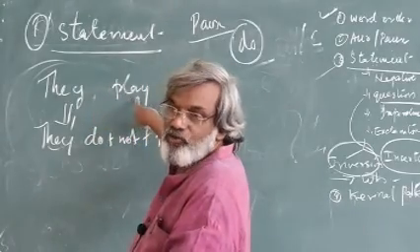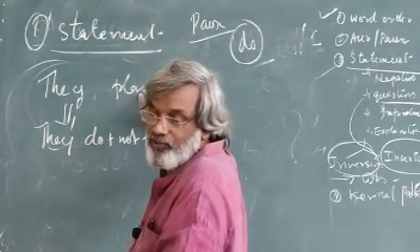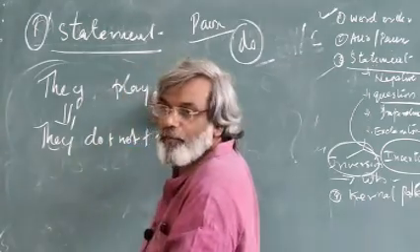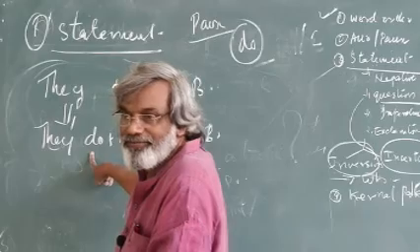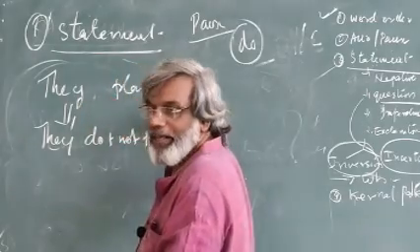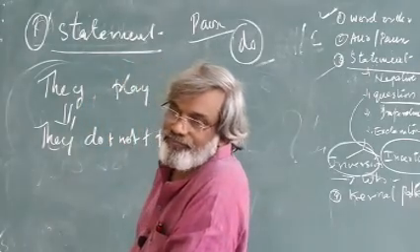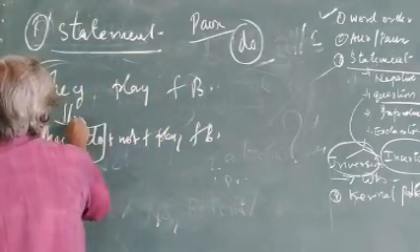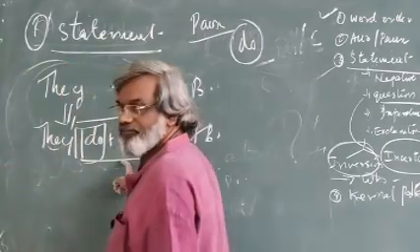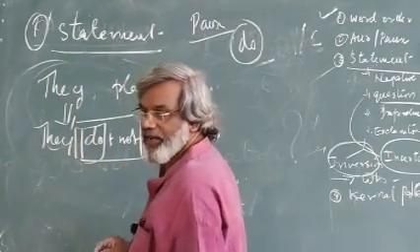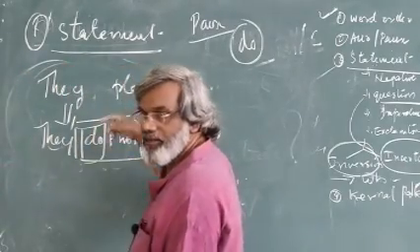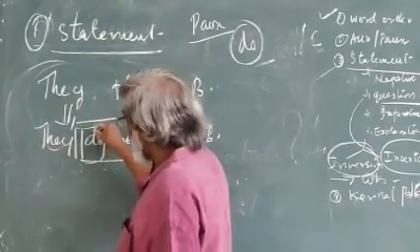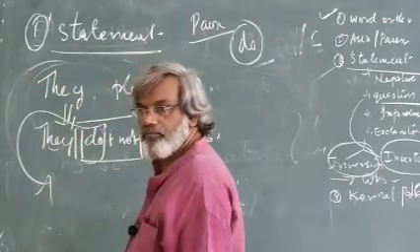Depending on the tense, the time reference of the verb, you put "do" here. If it is "played", you put "did". If it is "plays", you put "does". Then you will get "do" and "do not", a positive sentence and a negative sentence. Then after inserting this "do" as an auxiliary, you invert.